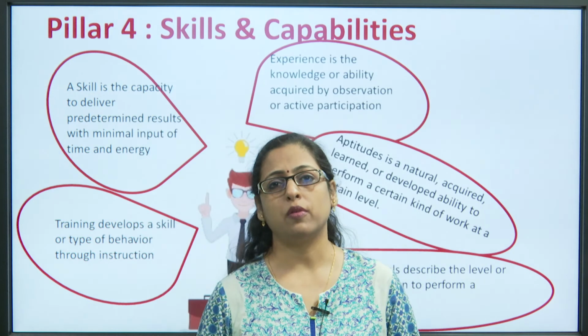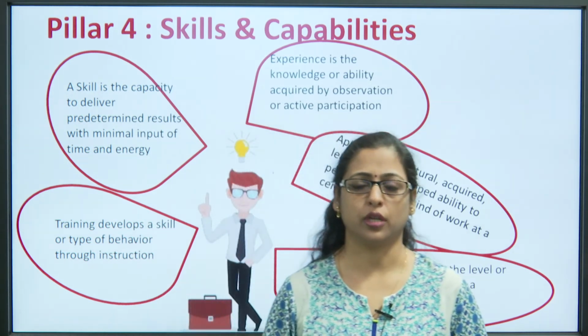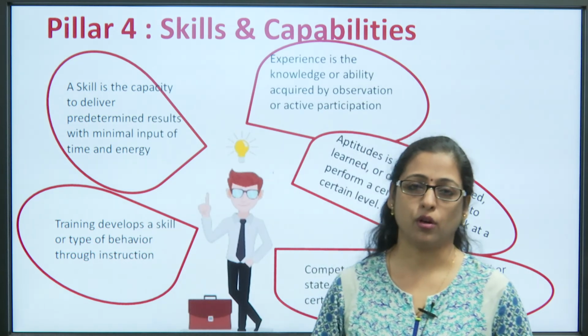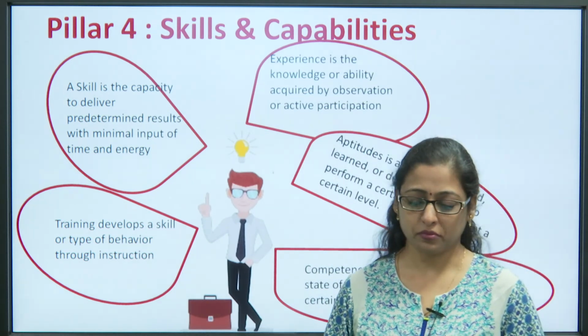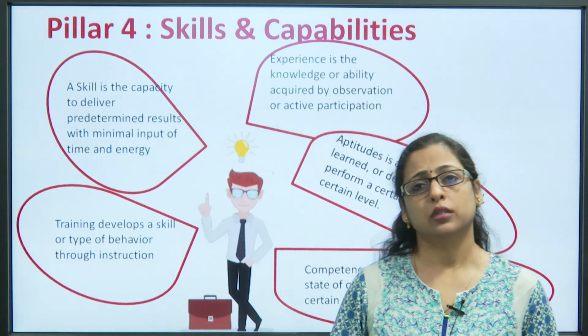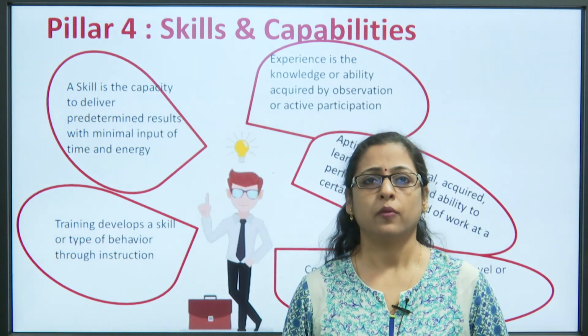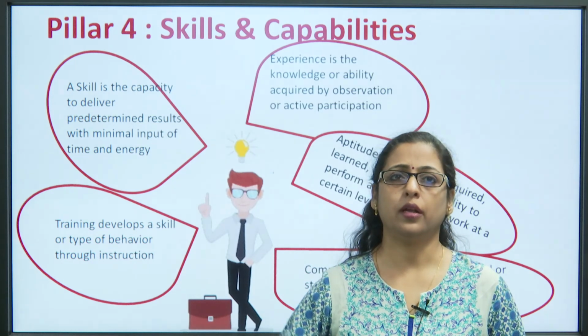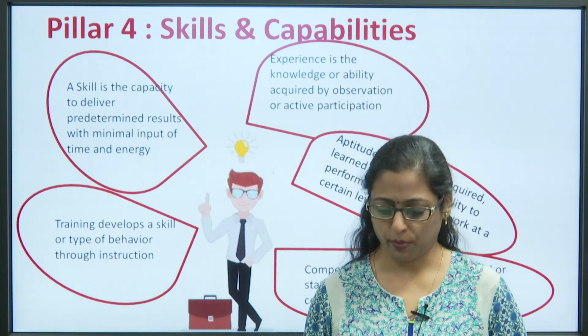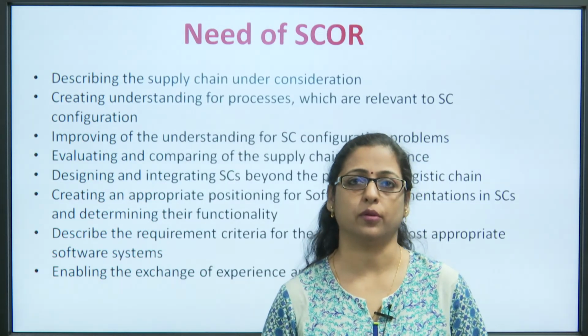So, this also can be worked on and improved for individual employees. And then the competency level describes the level and state of qualification to perform the roles and tasks. So, the organization must take care that they are properly building up the skills and capabilities of the employees in order to improve their performance at each level.